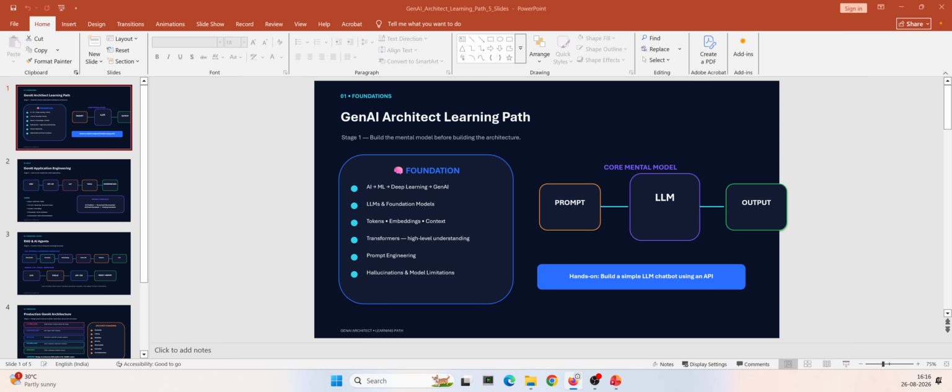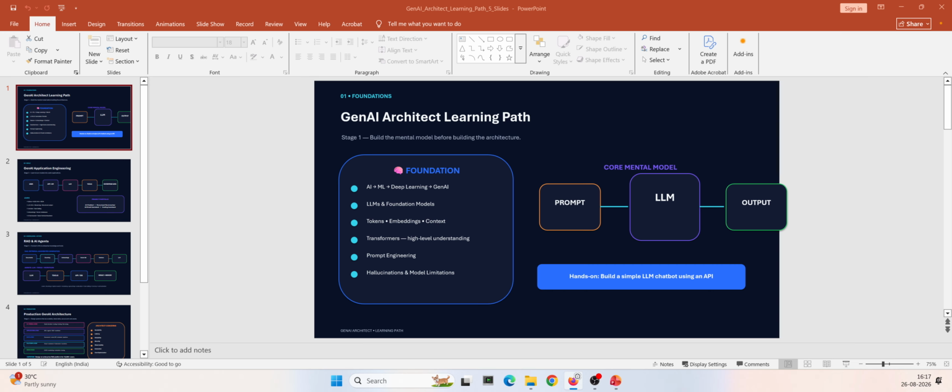Once we are good with that, then we will understand LLM models, right? Large language models, as we call them. ChatGPT is an LLM model, right? So how this LLM model works and what are the basic models that we have, which are called foundation models, right? How LLMs and these foundation models work, how they get trained on millions and billions of records. All those basics you should be good at to call yourself a Gen AI architect.